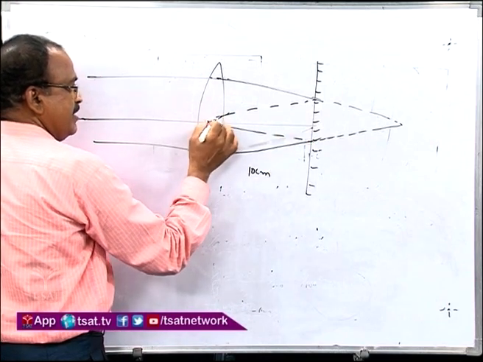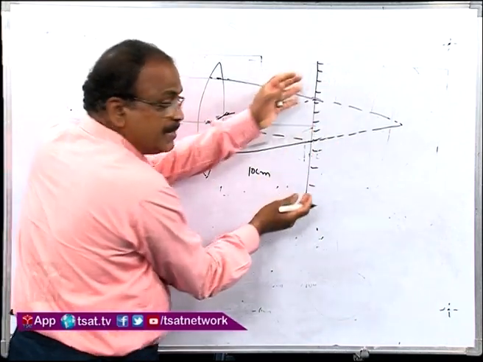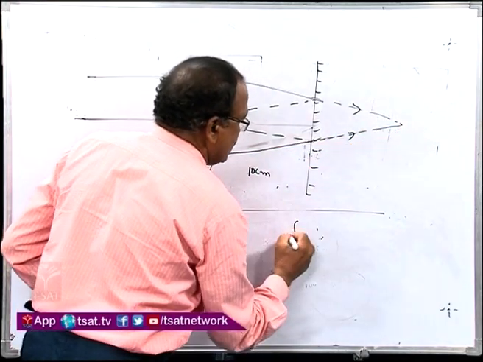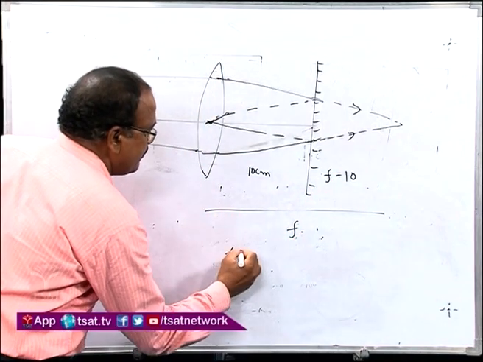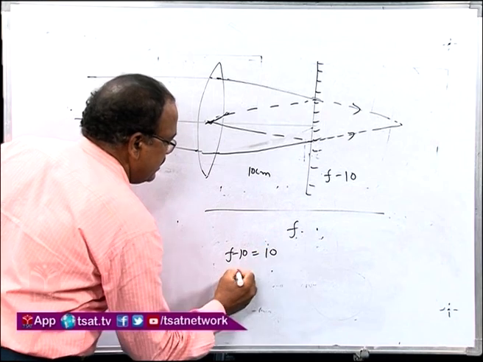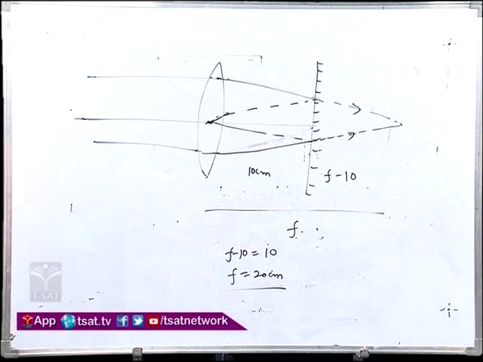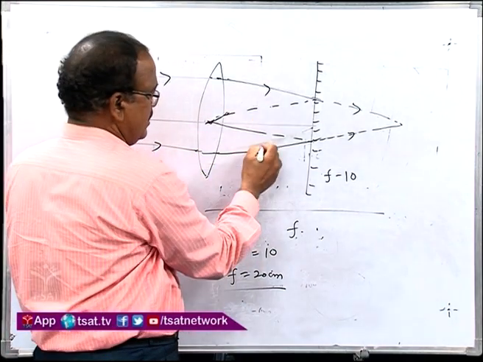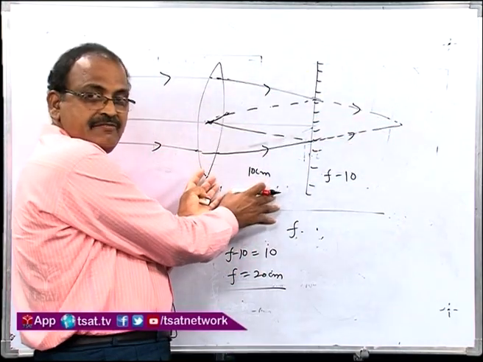This is the condition given, the image is forming at the center of curvature. Now if the plane mirror is not there, the rays will be focused at this point here, and this total is called the focal length, and what will this be? F minus 10. Therefore F minus 10 is equal to 10, and the focal length is 20 centimeters. The rays are made to be incident here; if the plane mirror is not there, they will be focused, and the distance is given in the problem.